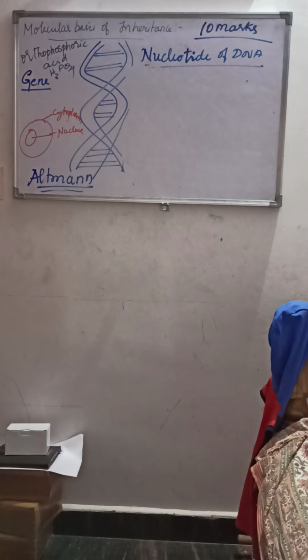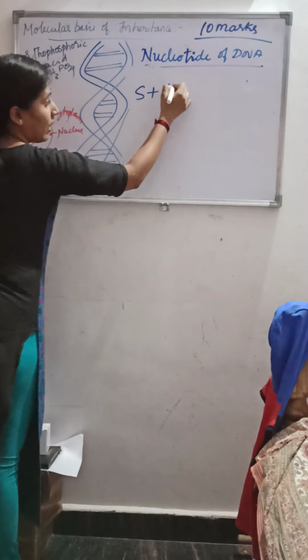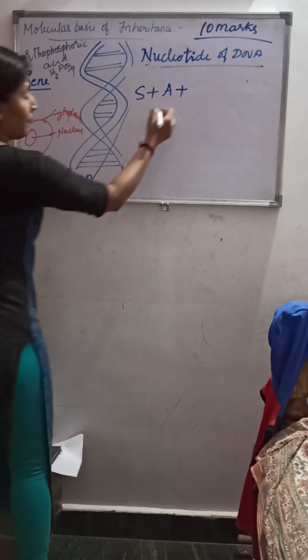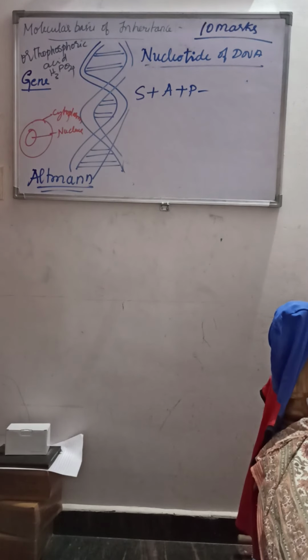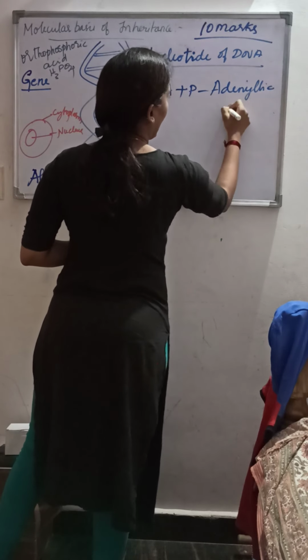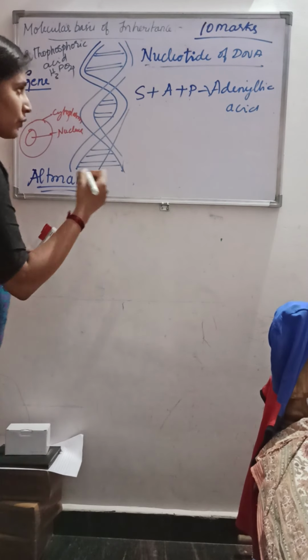Nucleotide of DNA. You can see that the nucleotide is a monomeric unit of DNA, which is formed by a nitrogenous base, pentose sugar and the phosphate group. So here you can see the sugar plus adenine, that is a nitrogenous base, plus phosphoric acid, which will give what? Adenylic acid. So the sugar, nitrogenous base and the phosphate will give the adenylic acid.